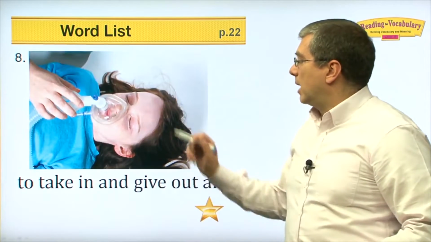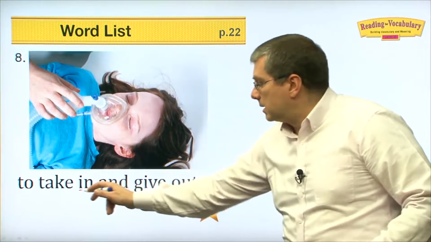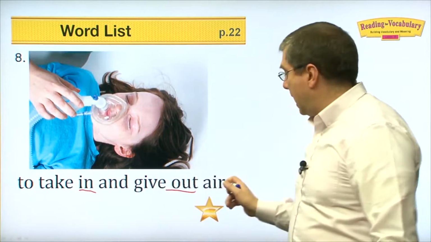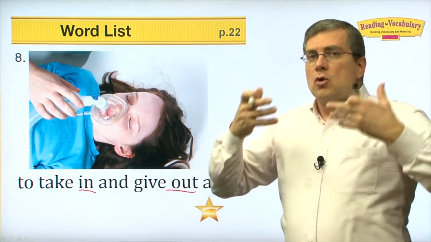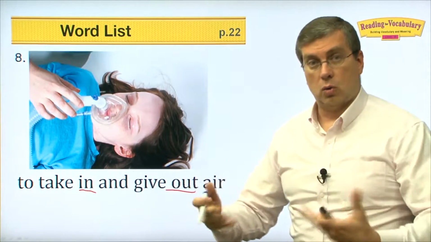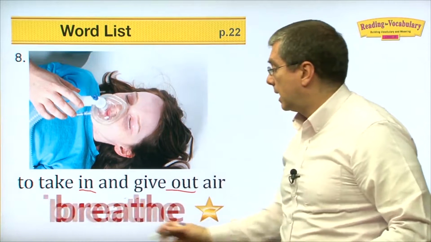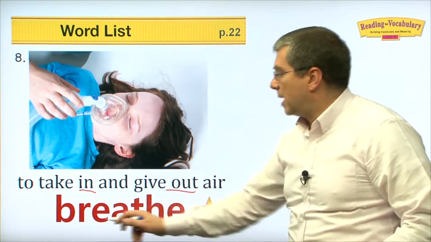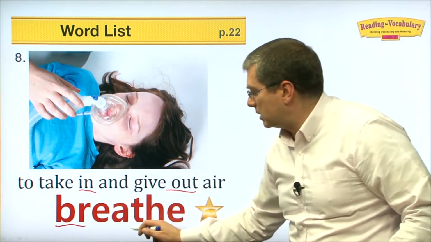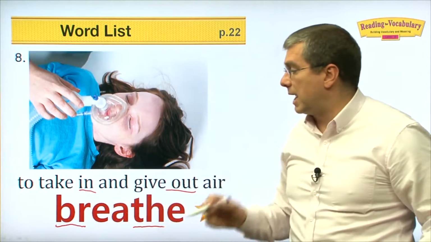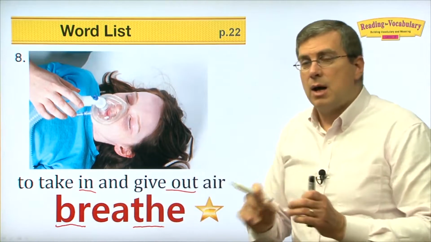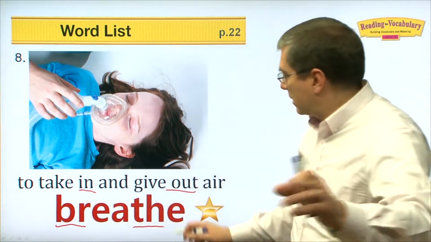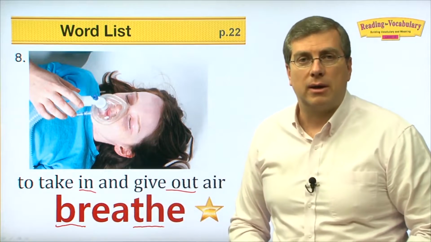Okay. Number 8, to take in and give out air. Well, think about that. What am I doing? I am breathing. To breathe. This is maybe a little difficult to pronounce because you have these consonant blends. You have these sounds here. First is BR, burr, burr. And the next one, TH, the.